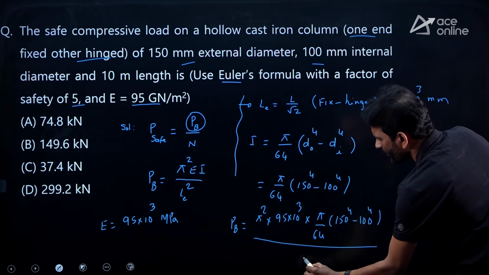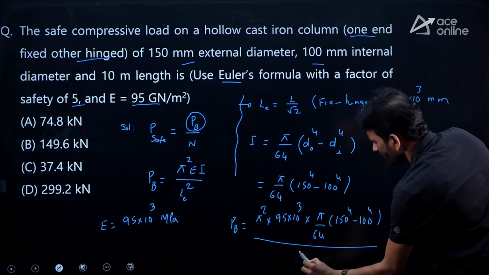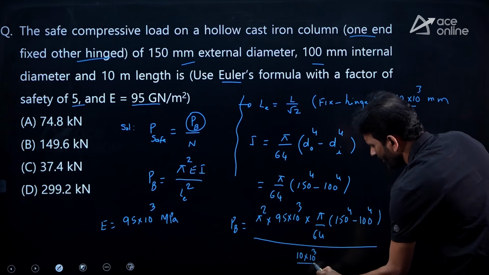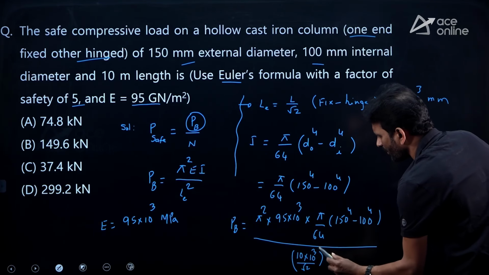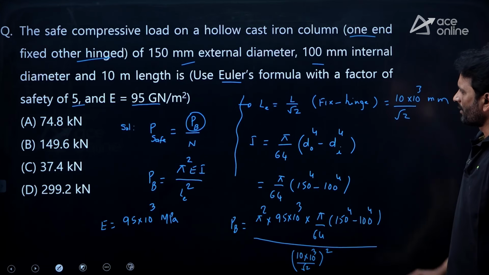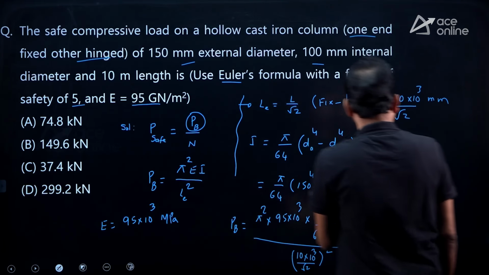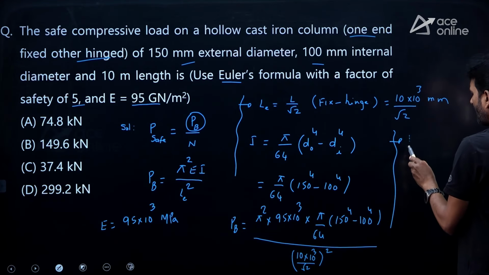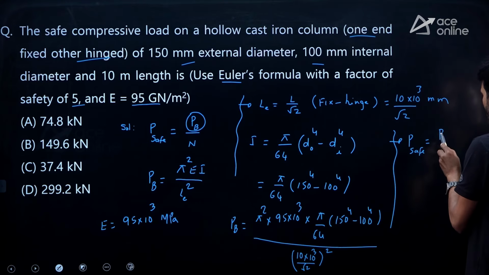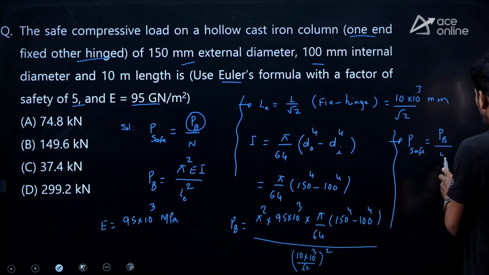Now you can take this L value divided by root 2, so 10 meters, if I am considering in millimeters, 10 into 10 cube divided by root 2 whole square. If I am simplifying, I am getting the PB. From PB, we require the safe load. Safe load is nothing but PB divided by factor of safety. Factor of safety is given as 5.